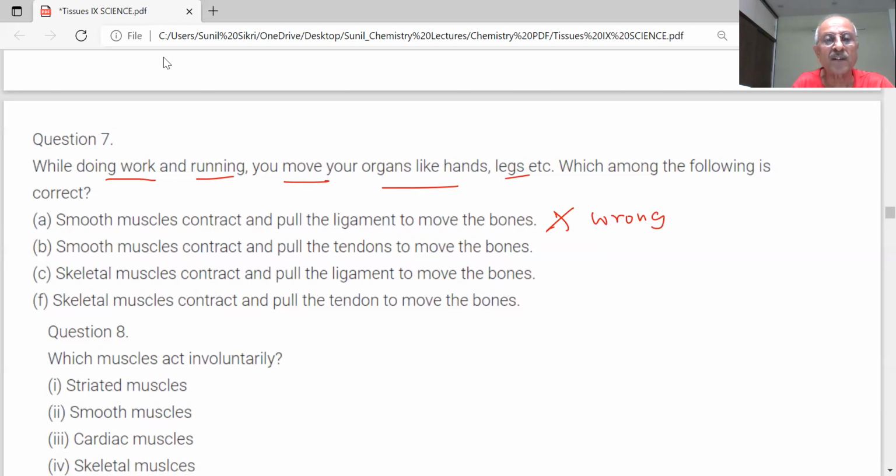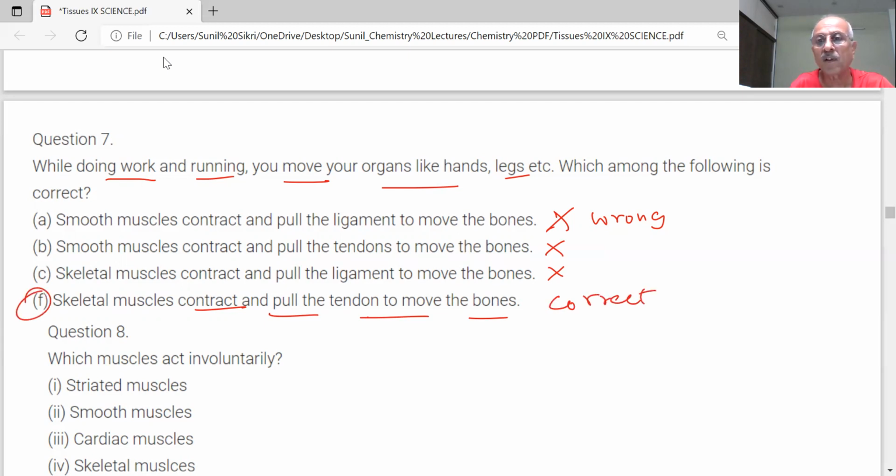Smooth muscles contract and pull the tendons to move the bones. Sir, this is wrong. Skeletal muscles contract and pull the ligament to move the bones. Sir, this is wrong. Skeletal muscles contract and pull the tendon to move the bones. So this is correct.